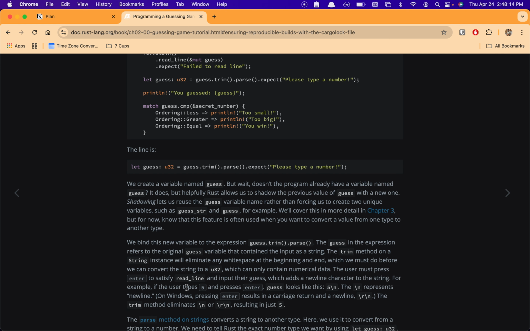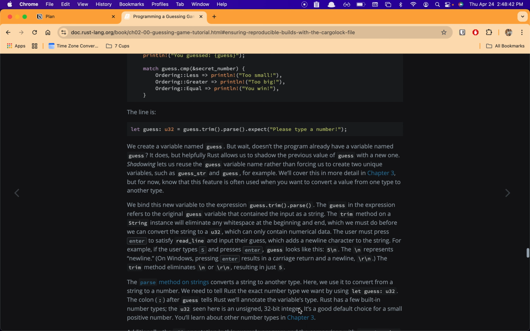The user must press enter to satisfy read_line and input their guess, which adds a newline character to the string. For example, if the user types 5 and presses enter, guess looks like 5\n. The \n represents newline. On Windows, pressing enter gives a carriage return and a newline, \r\n. The trim method eliminates \n or \r\n, resulting in just 5.